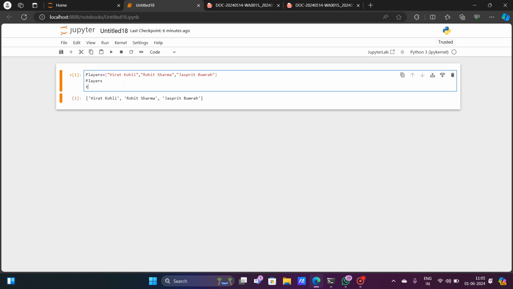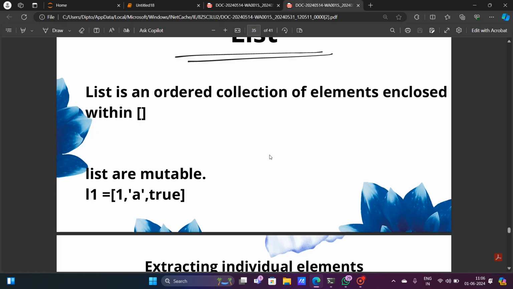For that, I have to use type, and within type I have to give the name of the variable, that is players. If I give the name of the variable, that is players, and run this, as you can see, it is giving me list. That means the type of the data structure is list. So it is also shown here, you can do it.